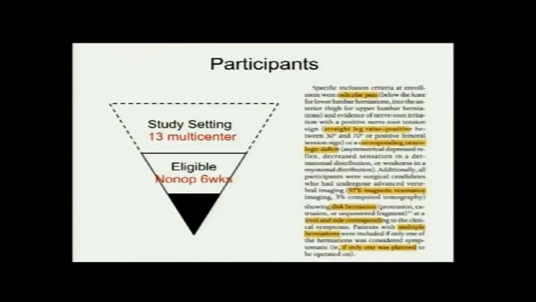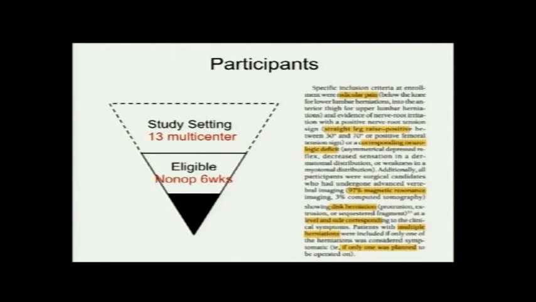And this is pretty standard, nothing unusual that they have written. SLR positive, corresponding neurological deficit, means patients with neurological deficits also were randomized. Most people had an MRI showing a disc herniation, and if they had multiple disc herniations, they were included only if one discectomy was planned, even if the patient had multiple disc herniations.